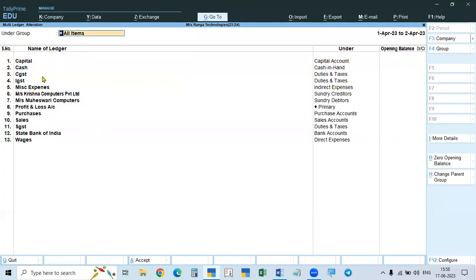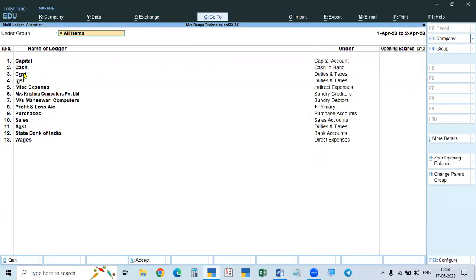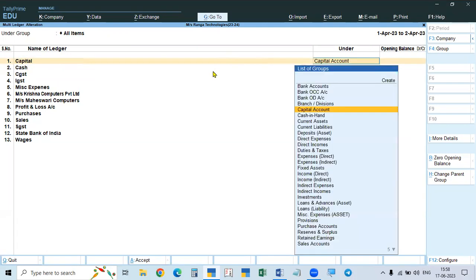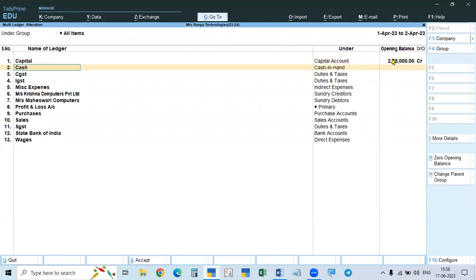I created already, so all are shown, but we have to take only the opening balances. We take up capital, see the capital. So capital, click, see, you have to enter. Instead of that, directly we can click here. What is the capital? 2,75,000. 2,75,000, automatically it will take credit. Another one is loan from SBI.